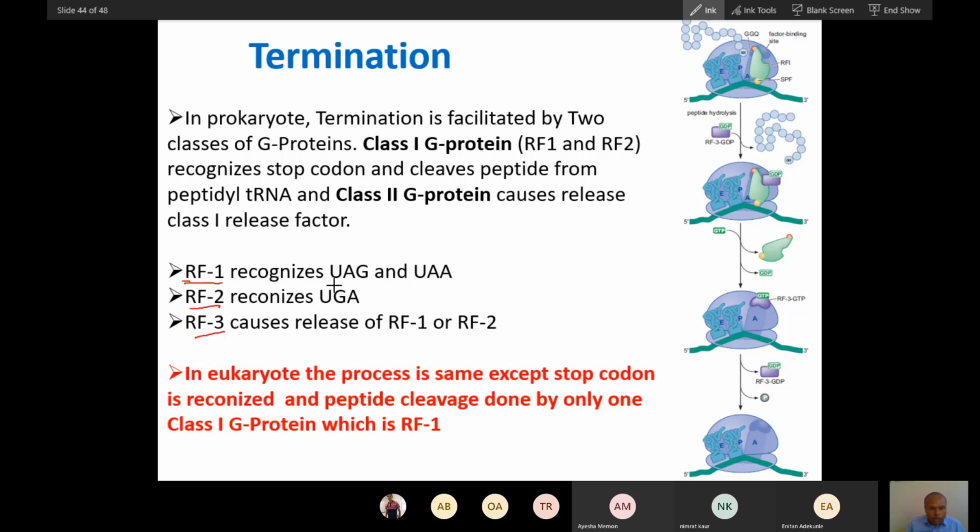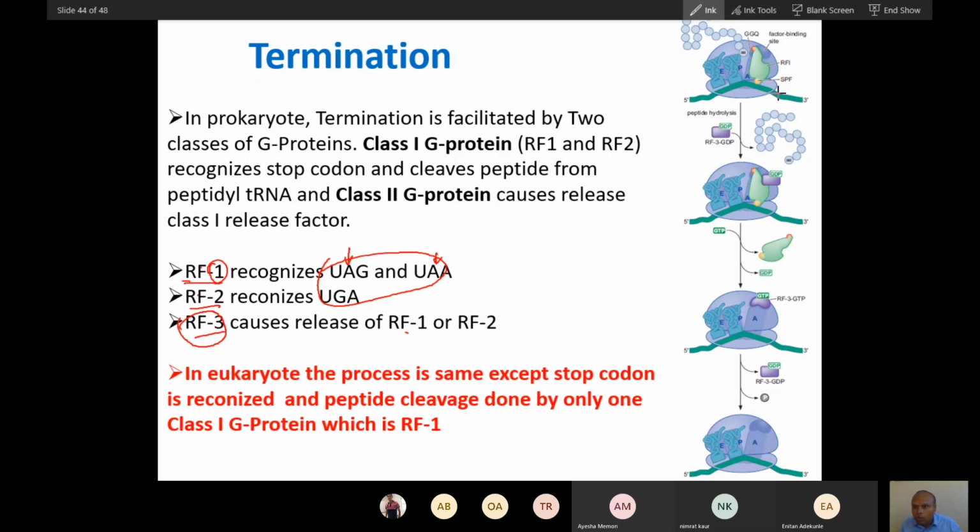Release factor 1 will recognize UAG and UAA, you can remember that, and release factor 2 will recognize UGA. So these three stop codons are recognized by release factor 1 and 2, and release factor 3 will cause release of 1 or 2. Once they are bound, they will cause release of the peptide, and then after release there will be disassembly.